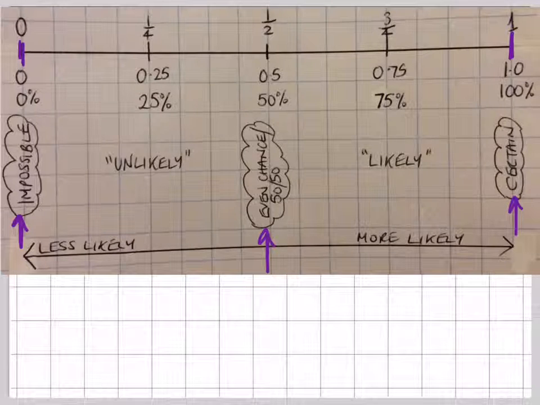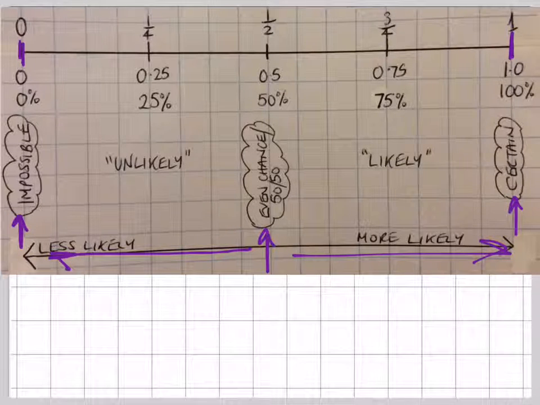In the middle, a chance of 50%, or a half, or evens, maybe the chance of tossing a coin and ending up with a head. So you've got half a chance of getting that compared to a tail. Anything on the left-hand side we say is less likely than evens, or unlikely to happen. Anything on the right-hand side of evens is likely, or more likely to happen.